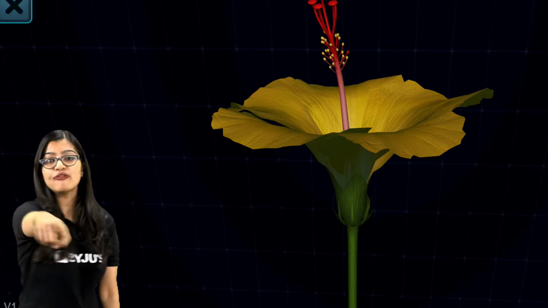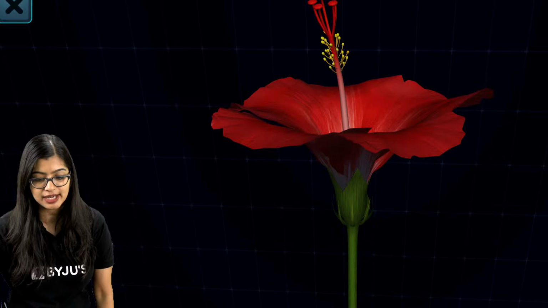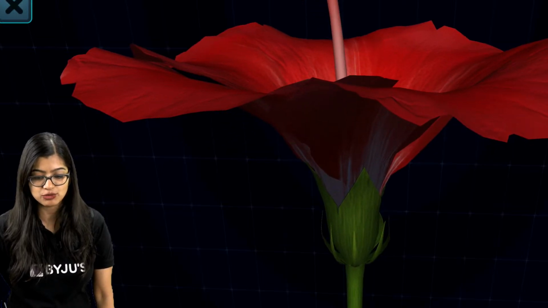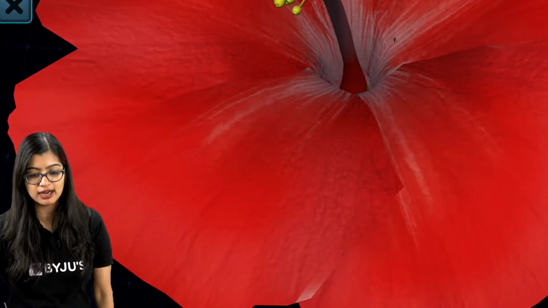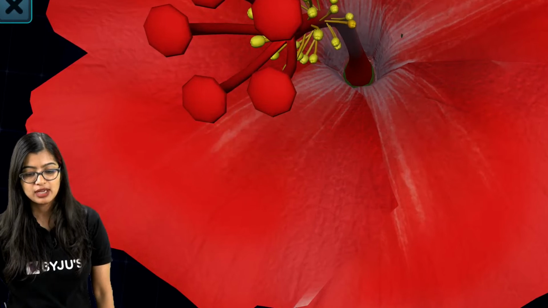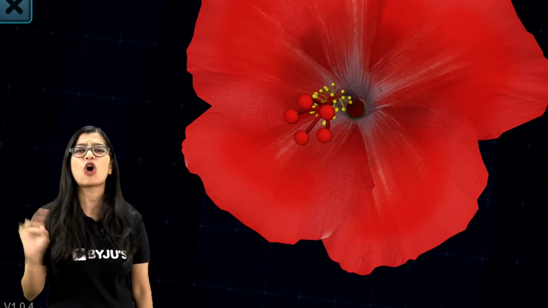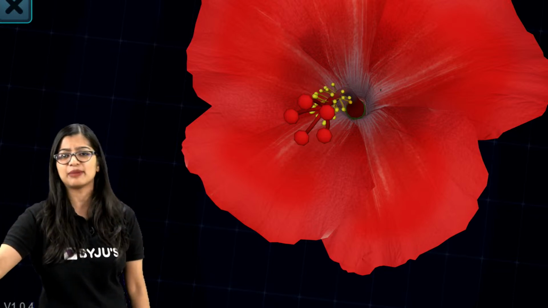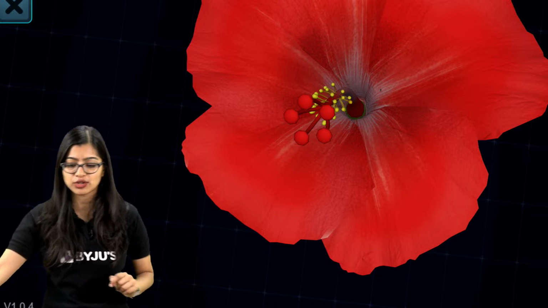But like how all of you are telling me, ma'am, the 2 most important parts that are there are your stamens. So this part that I've highlighted, I'm just going to zoom from top. So this part which I've highlighted here are your stamens. So let me just zoom out a little. So this right here are your stamens, as you can see. And hibiscus is a very common flower. We see it all the time, no? Hibiscus is very common. So the small pointy structures you see are your stamens.